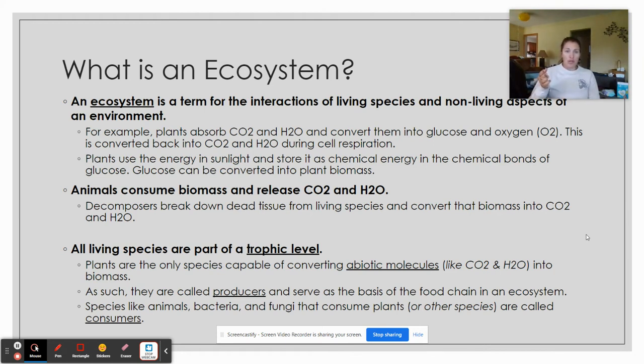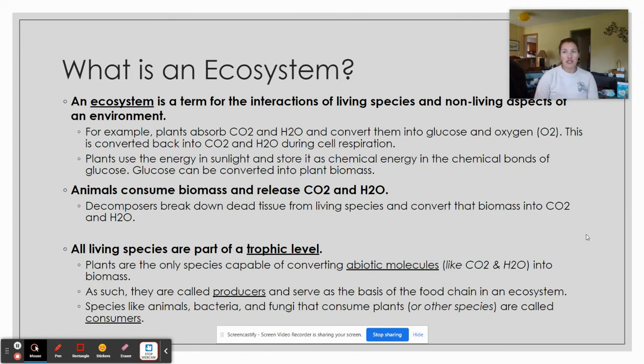So when we are looking at ecosystems, we have to understand that ecosystems need animals, because animals are the consumers of plant biomass and they are able to release CO2 and water that plants need. So if there are no animal forms, we can't really have plants in an area. And the same thing vice versa. If there are no plants, we can't really have any animals that live in an area.